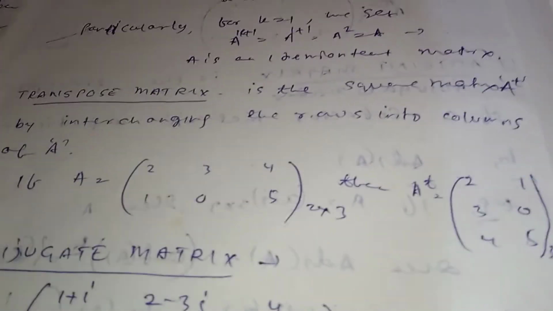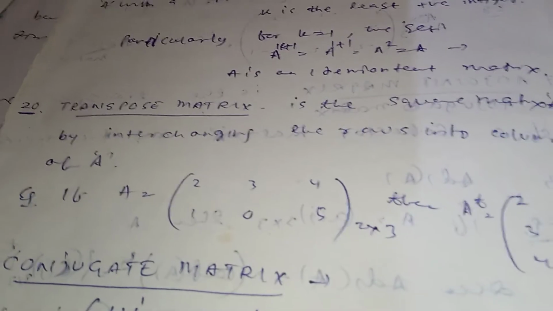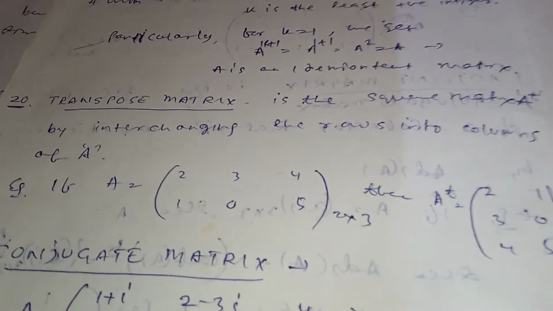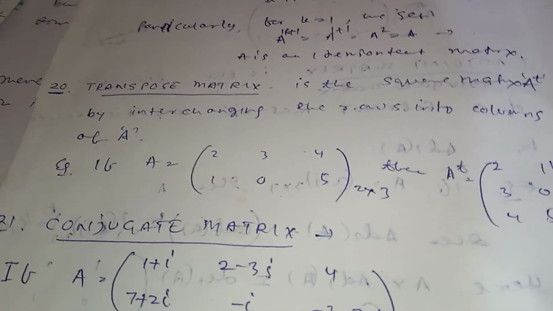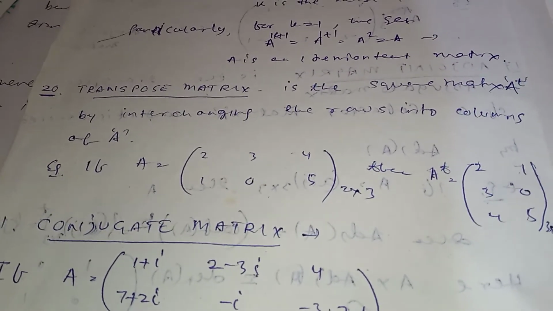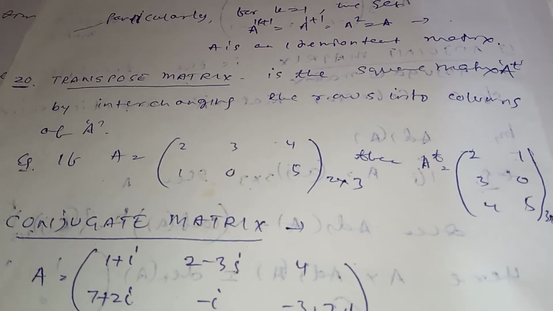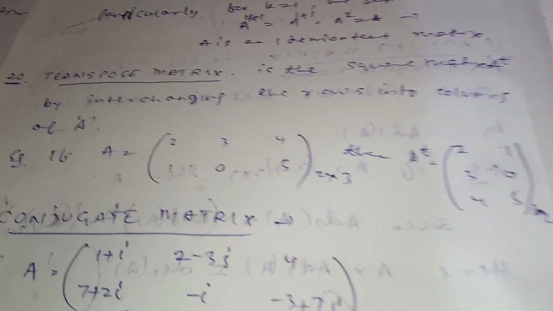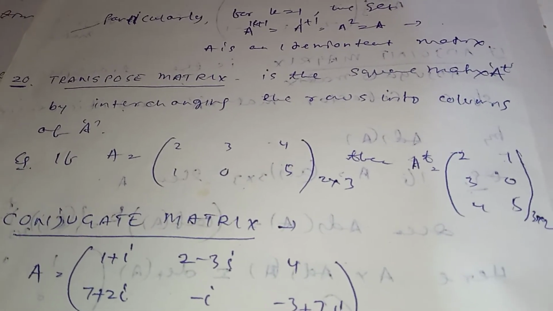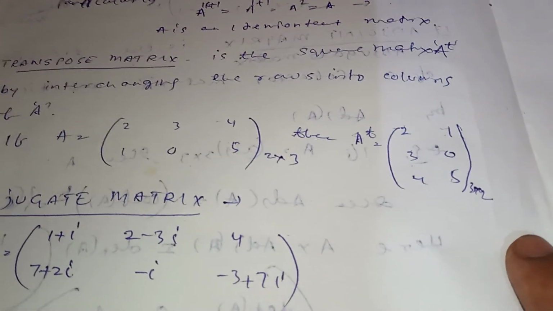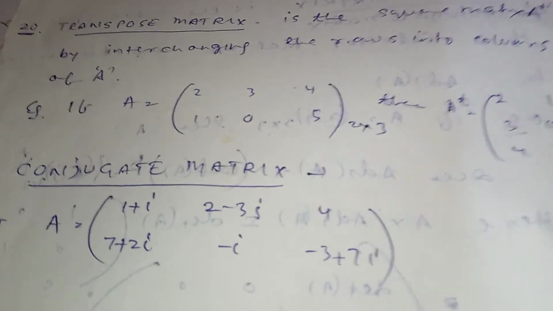Transpose of a matrix. It is very important because in the previous section we discussed transpose. In case of symmetric matrix, etc., it is called transpose. When a matrix is equal to its transpose matrix, this is called symmetric matrix. So before this we must be aware of the term transpose. And transpose of a matrix is, look at this figure. If a matrix is equal to 2, 3, 4 and 1, 0, 5, there is a 2 cross 3 matrix, then transpose is 3 cross 2. Okay, 3 cross 2, this is transpose.